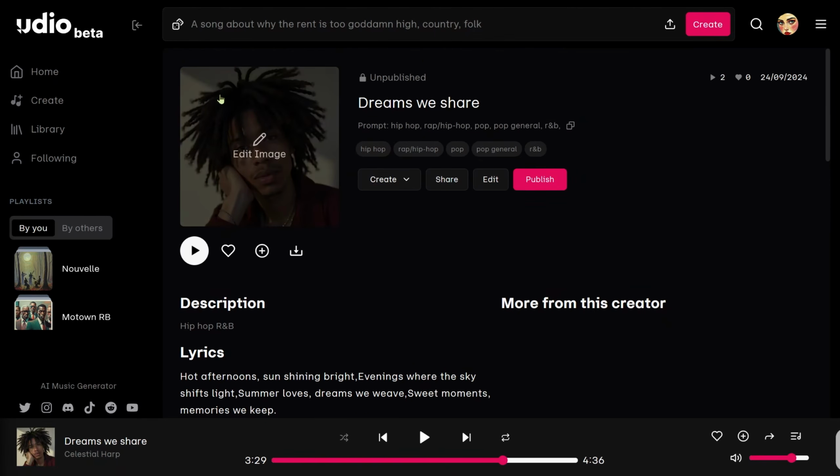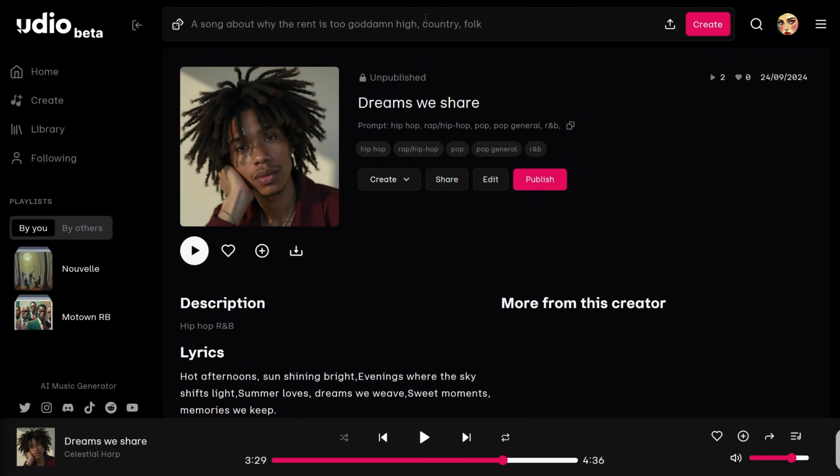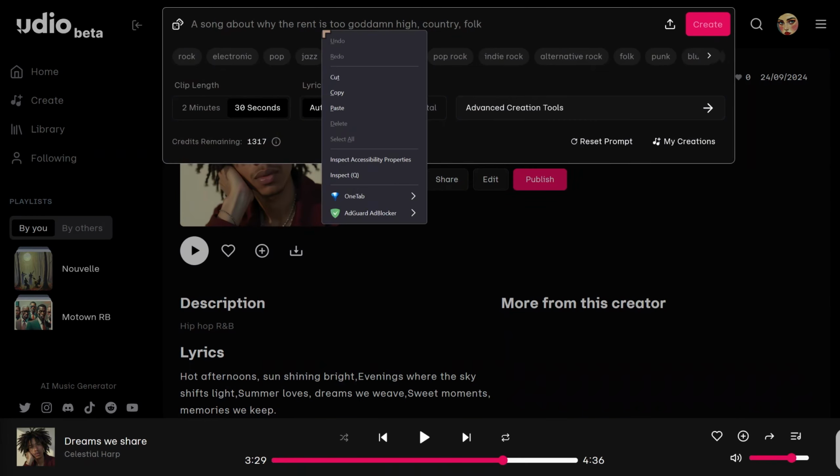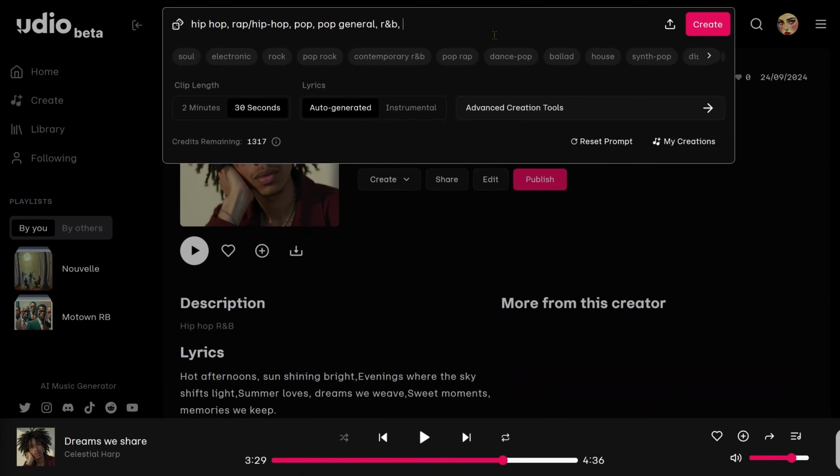Now, at the top of the screen here, we've got the prompt box, and this is where we put in instructions to create tracks. We're going to use the prompt from this song, and the prompt can be found under the title. We find the prompt, and we're going to copy that. So we're just going to click on the copy box, and it will indicate it's copied. And I'm going to paste it into this section here.